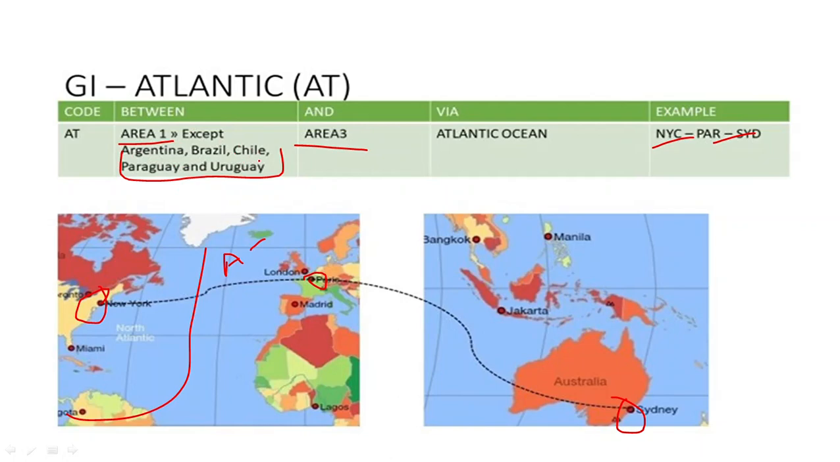These countries are South Atlantic countries, so you can learn this as AUP, BC, however you want to learn it. So a journey between Area 1 except South Atlantic countries like Argentina, Brazil, Chile, Paraguay and Uruguay, and Area 3 through the Atlantic Ocean will also be AT.